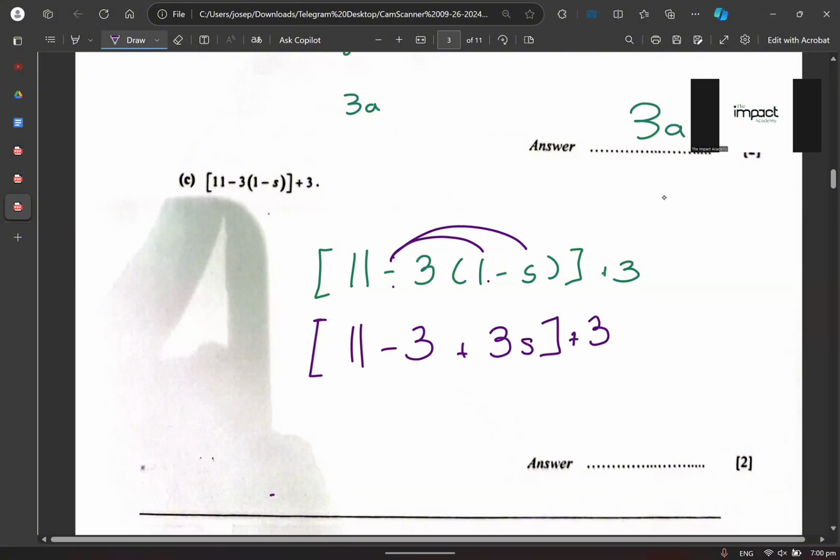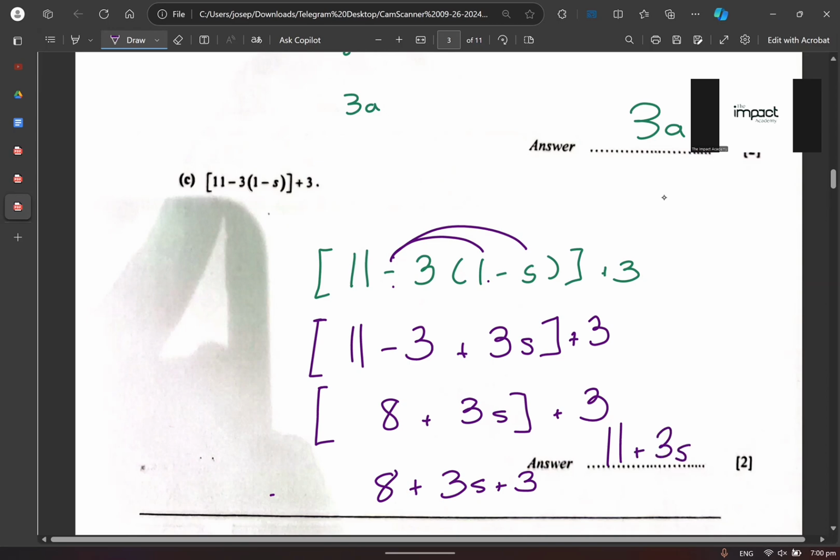Then you want to focus on 11 minus 3. What is 11 minus 3? As you can see over here, 11 minus 3 equals 8, correct? Then 8 plus 3s plus 3. Am I making sense or not making sense? Okay, let there be no confusion. Now you just remove the bracket, so it's just 11 plus 3s. Am I making sense or not making sense?